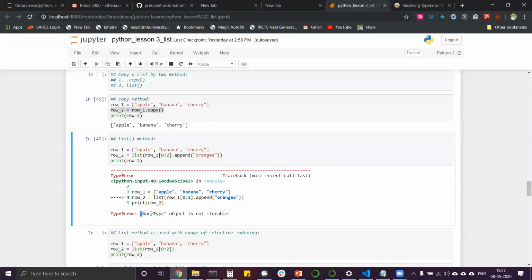None type object is not iterable. The append command with a list cannot be used, because right now this list has not been created, and until the list is created, we cannot use that append command with it. That's why it is giving you that error. You cannot use this command.